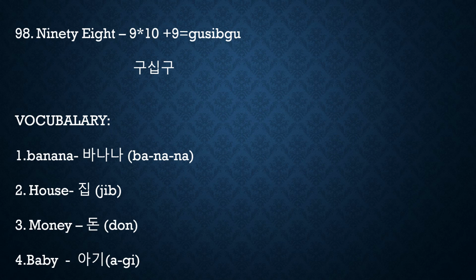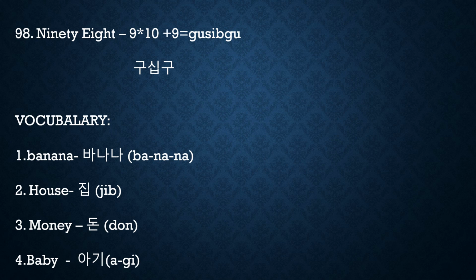See, banana. Ba is one syllable, na is one syllable. Ba: consonant followed by vertical vowel, beside. Again consonant, vertical. So the rule is correctly followed. House. What is house in Korean? Zip. CVC combination, so the last consonant will go down. Money. What is money in Korean? Don. Again a CVC combination, so the last consonant will go down.